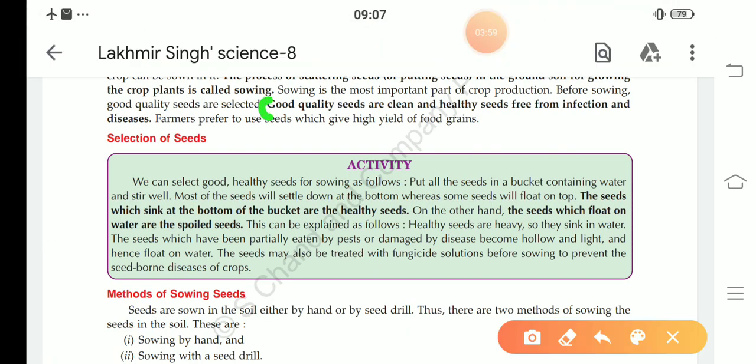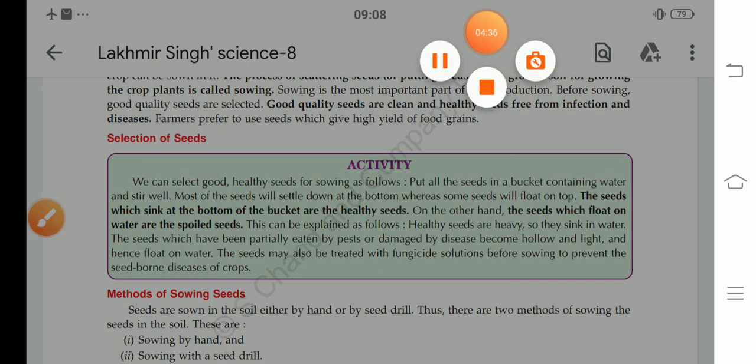Good quality seeds are clean and healthy seeds, free from infection and disease. You are given a sample of wheat seeds. How will you select good healthy seeds for sowing? Put all the seeds in a bucket containing water and stir well. Most of the seeds will settle down at the bottom, while some seeds will float on the top. The seeds which sink to the bottom of the bucket are the healthy seeds. On the other hand, seeds which float on the water are the spoiled seeds. So our answer is complete.